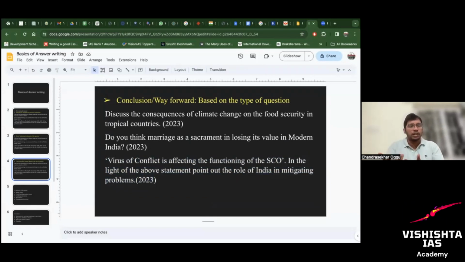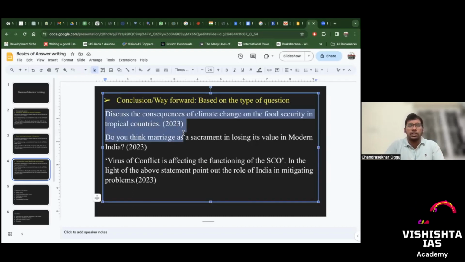Many of the students are asking how to structure, how structure has to be done. Right. So how to generate a sub heading, side heading. Someone has asked, Anjali, that's what I'm telling you. Identify the demand. See the questions here. Discuss the consequence of climate change on food security. So, what is the demand here? Consequence of climate change on food security.